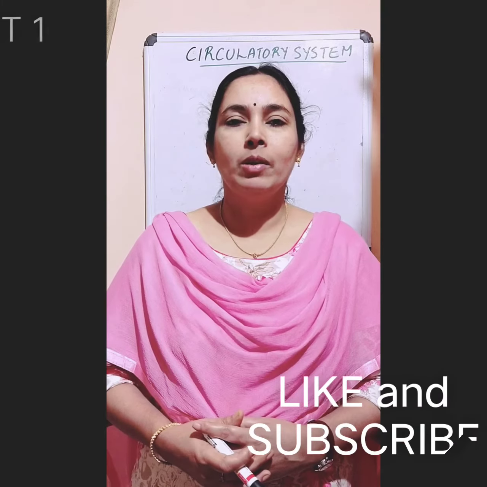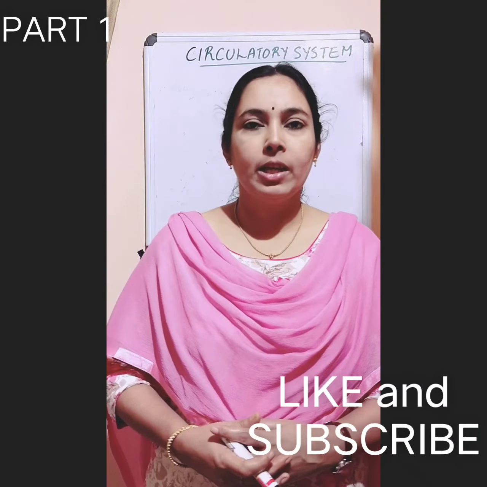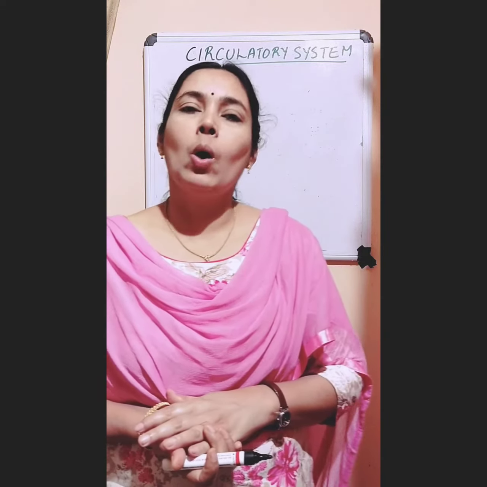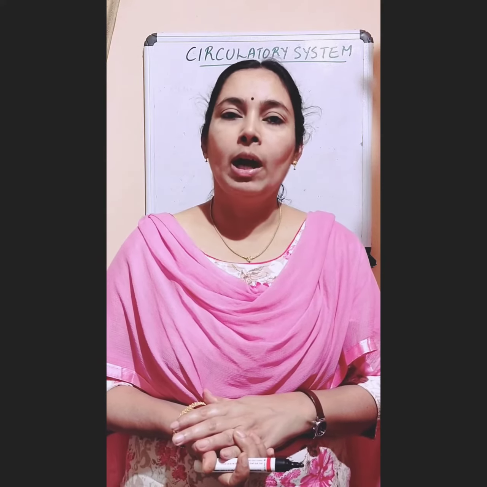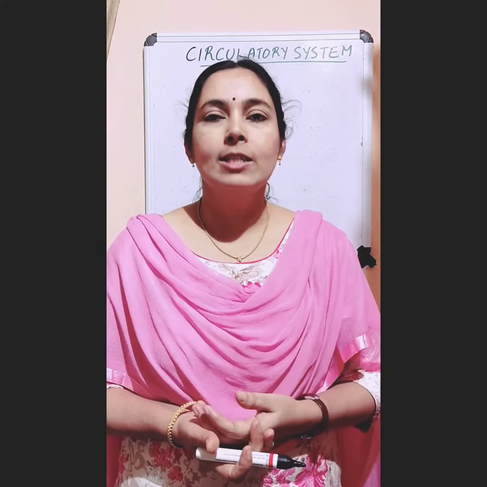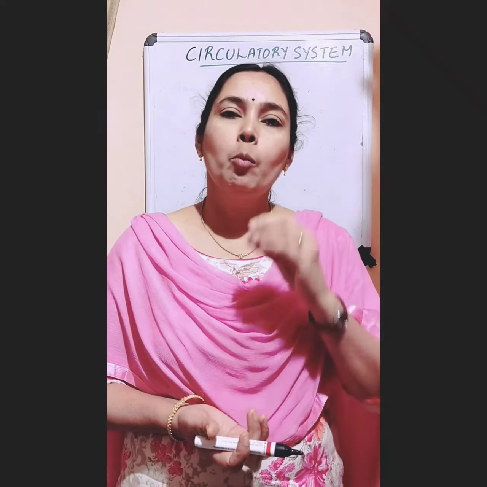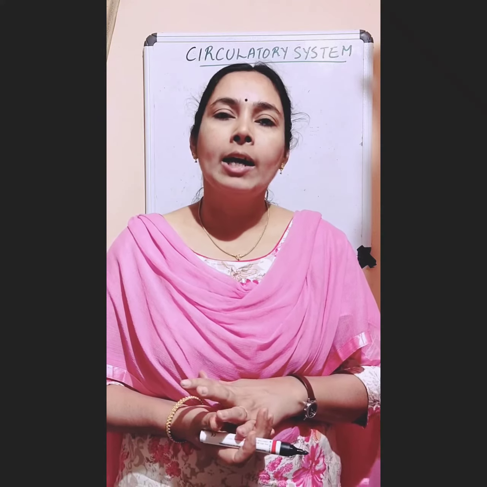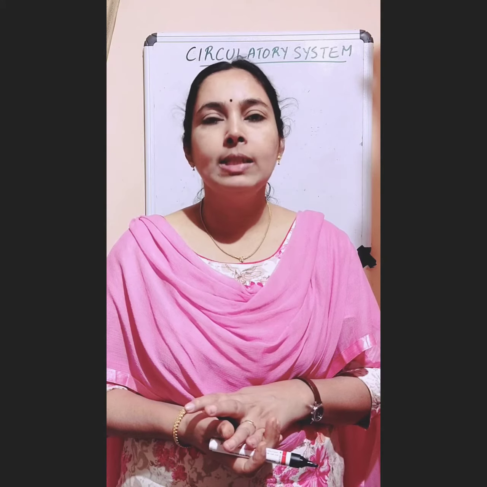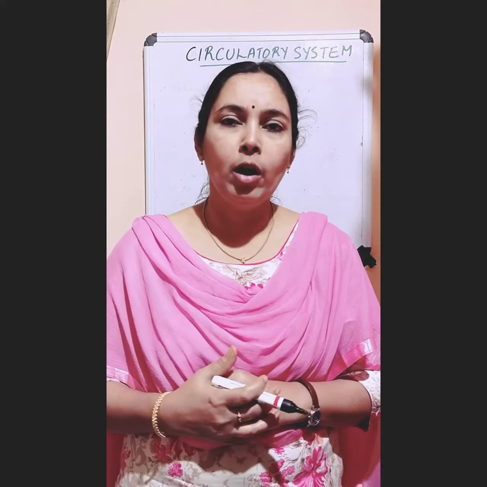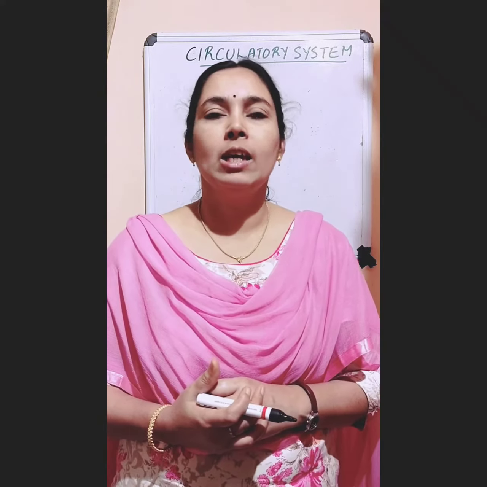Today we will study the life process, transportation or the circulatory system in our body. The various organs of the circulatory system in our body are our heart, blood vessels and blood. The heart acts as a pump that pushes the blood, and arteries, veins and capillaries act as pipes through which blood flows to different parts of our body. These arteries, veins and capillaries, these tubes, are the blood vessels in our body.